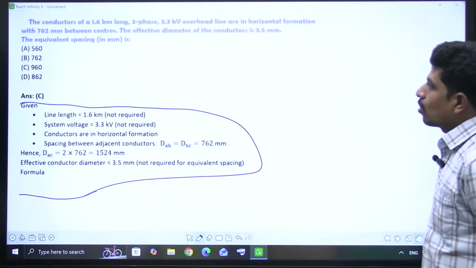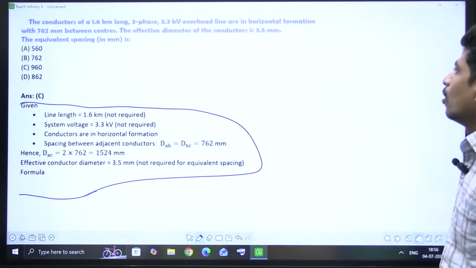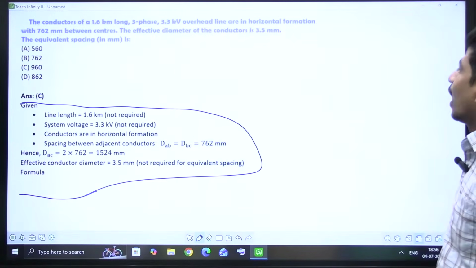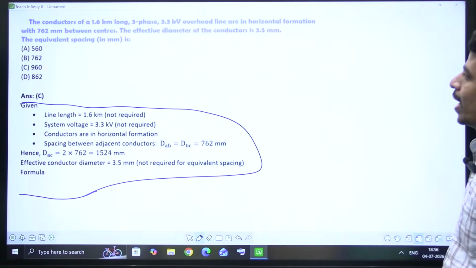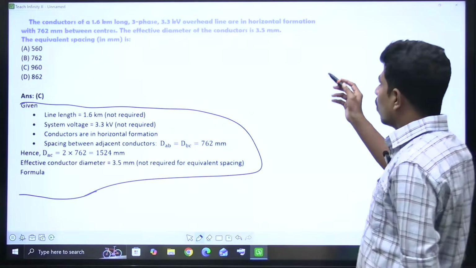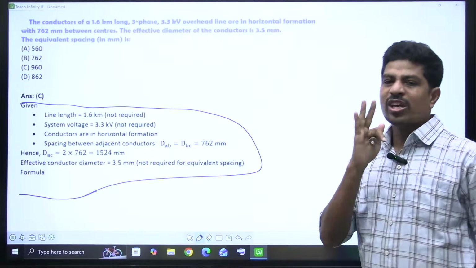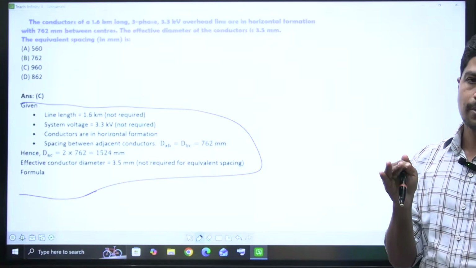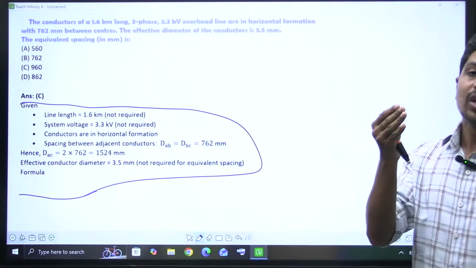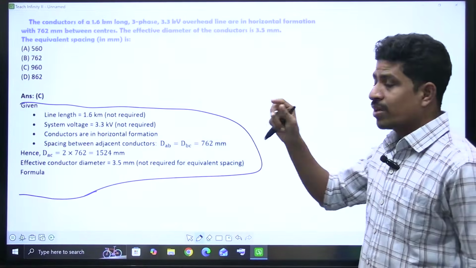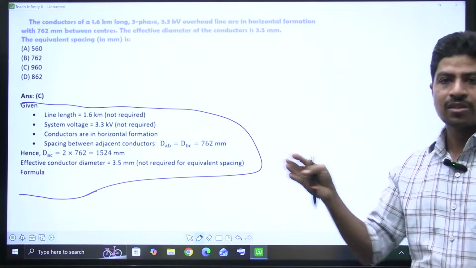The conductors of a 1.6 kilometer long 3-phase 3.3 kV overhead line are in horizontal formation with 762 mm between centers. So, for a 3-phase transmission line, first of all, how many conductors will be there? 3 conductors, one per phase. I'm not talking about bundle conductors, which would have more than 3 conductors. As nothing is mentioned, we are going to take a single conductor ACSR system.